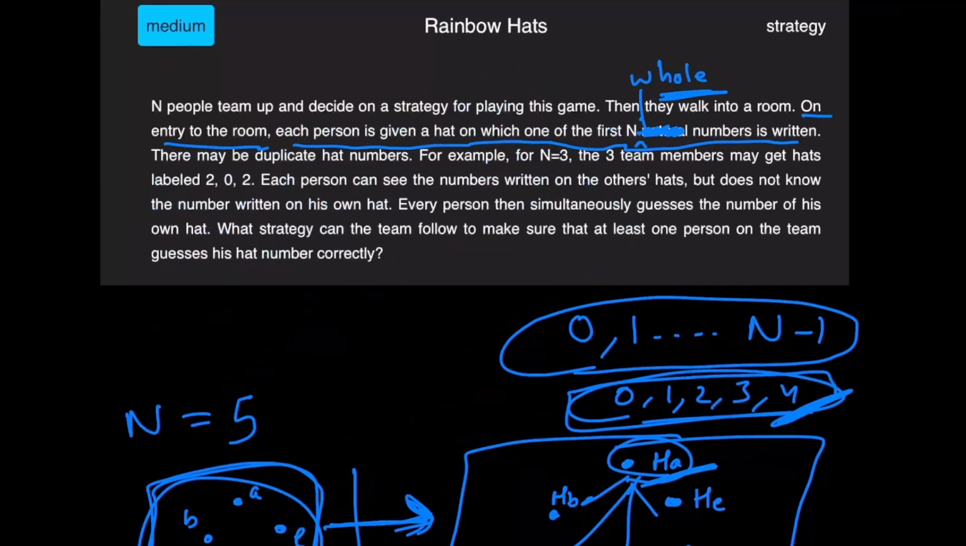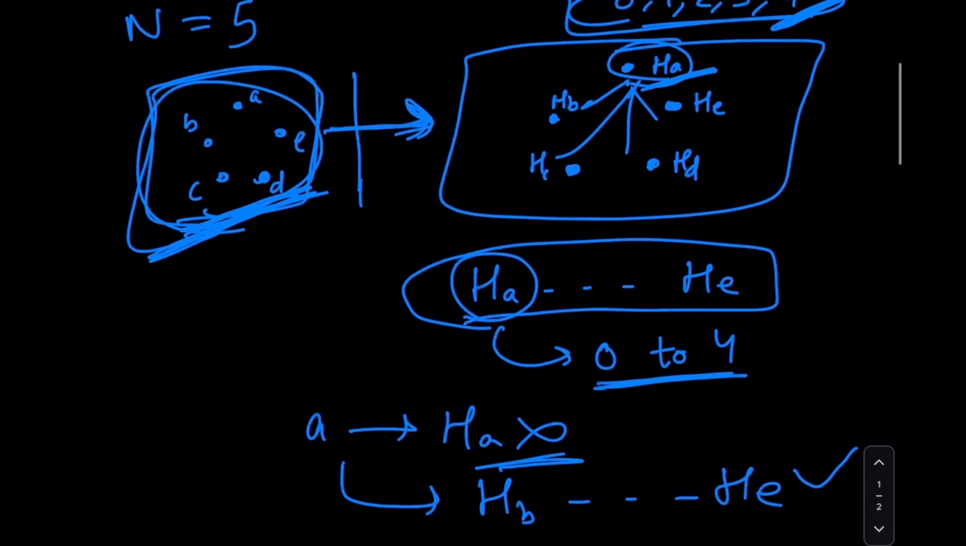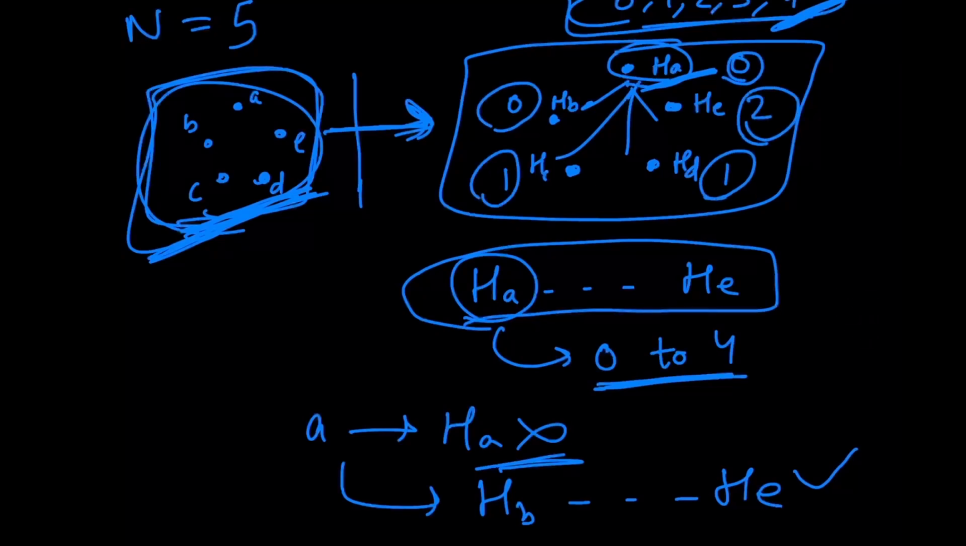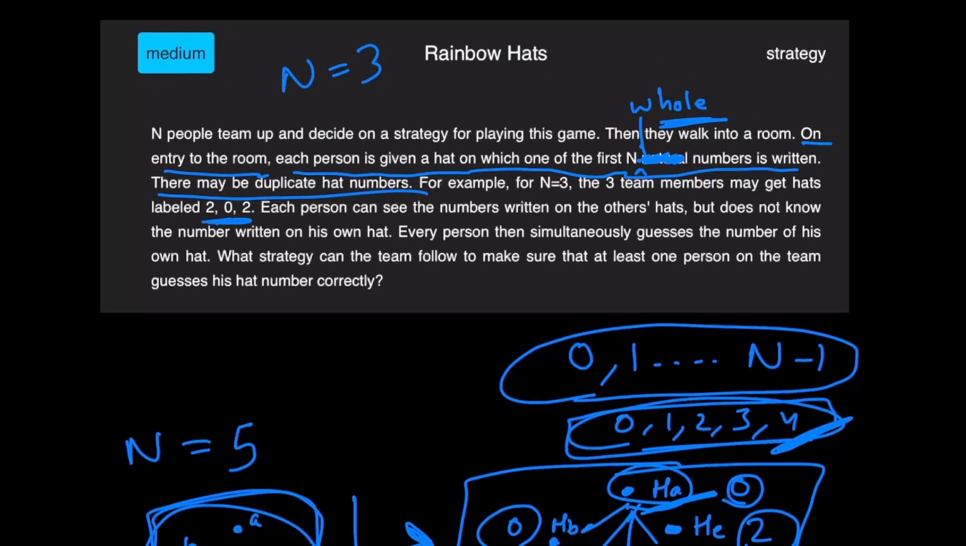There are also other details mentioned in the problem. For example, there may be duplicate hat numbers. Let me take an example of an assignment of the hats. Let's say HA got 0, HB also got 0, HC got 1, HD got 1, and HE got 2. So, 0, 0, 1, 1, 2. This is a possible arrangement. Or, if n was equal to 3, then 2 0 2 is also a possible arrangement.